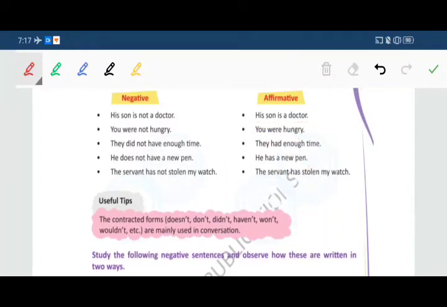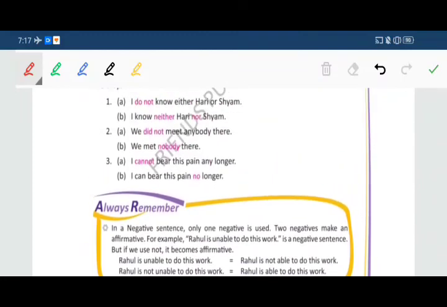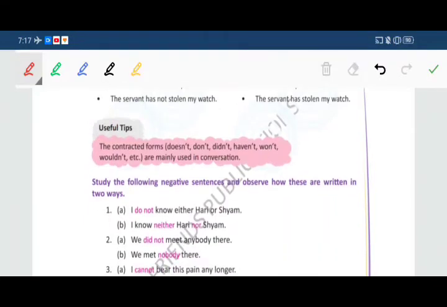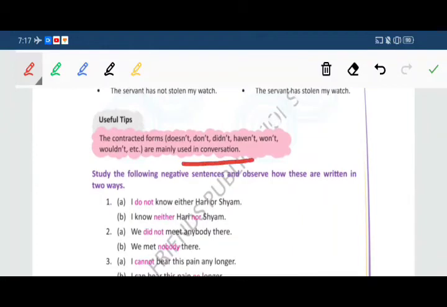Now students, a useful tip is there, underline that. The contracted forms, it means short forms: doesn't, don't, didn't, haven't, won't, wouldn't, etc. are mainly used in conversation.